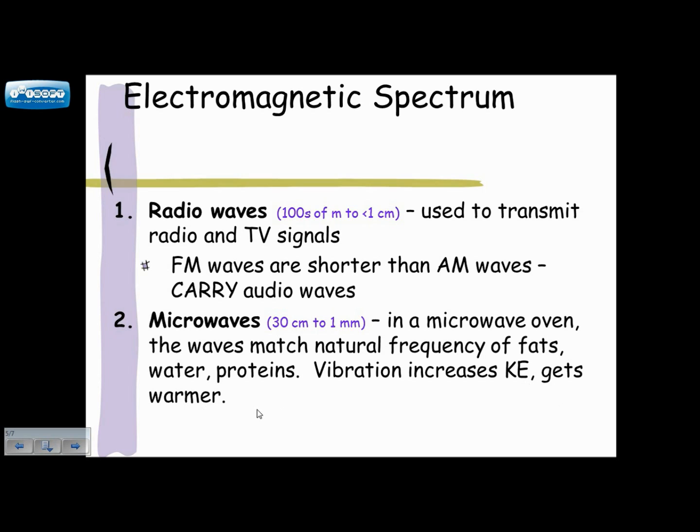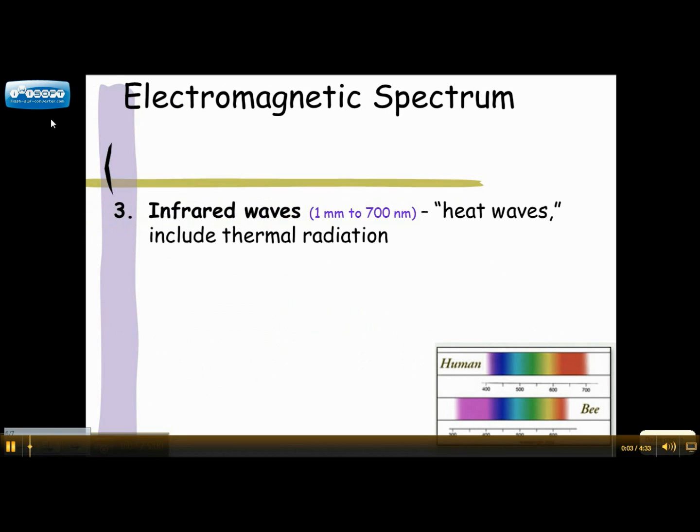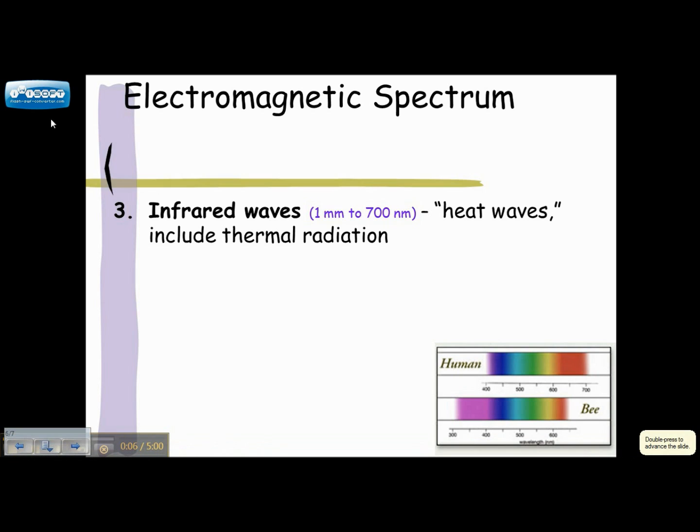It gets warm. This is why there are a lot of debates about whether or not cell phones are actually extremely dangerous for you, because cell phones work off of specific microwave frequencies. And so the idea is, is it close enough to our body's natural frequency to give us cancer? And there is still lots of debate. I can't give you one way or the other. So next we're going to look at infrared.